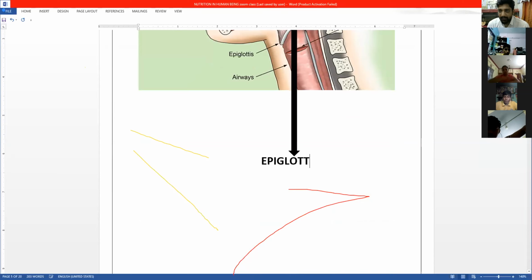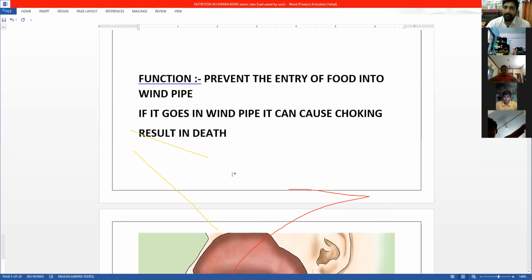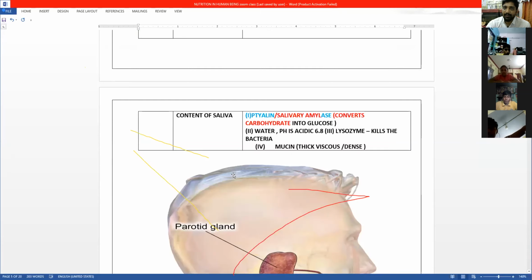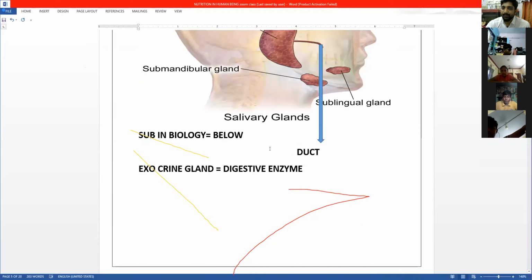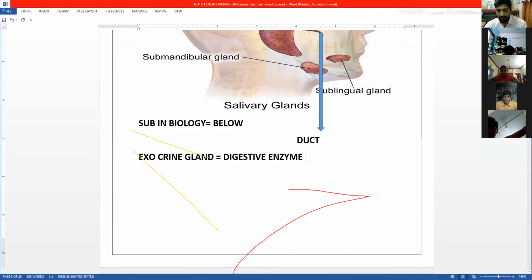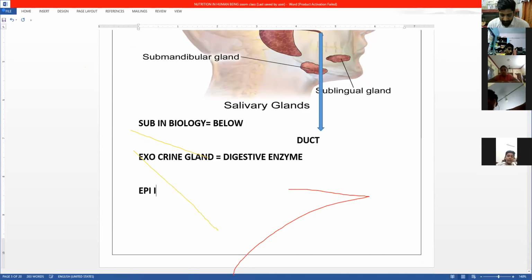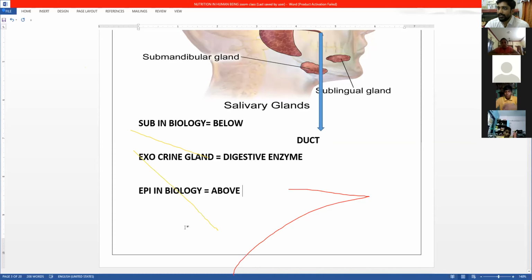Just a little while ago we saw, what is the meaning of sub? Sub means below. Similarly, epi in biology is nothing but above. What is the meaning of epi? Above. So epiglottis is above the glottis.